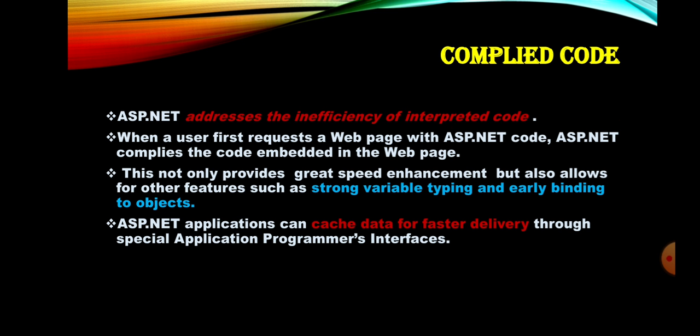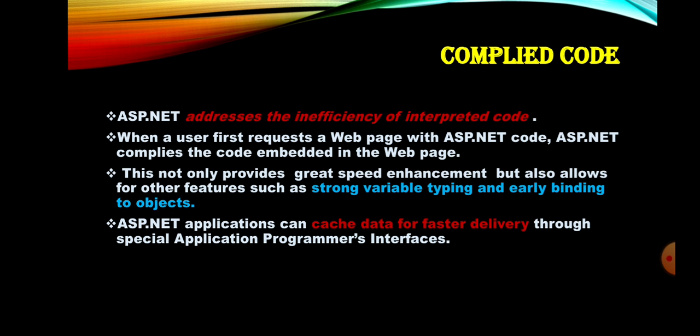Just like we studied in HTML, where the browser processes the HTML document, ASP.NET first compiles the code embedded in the web page.